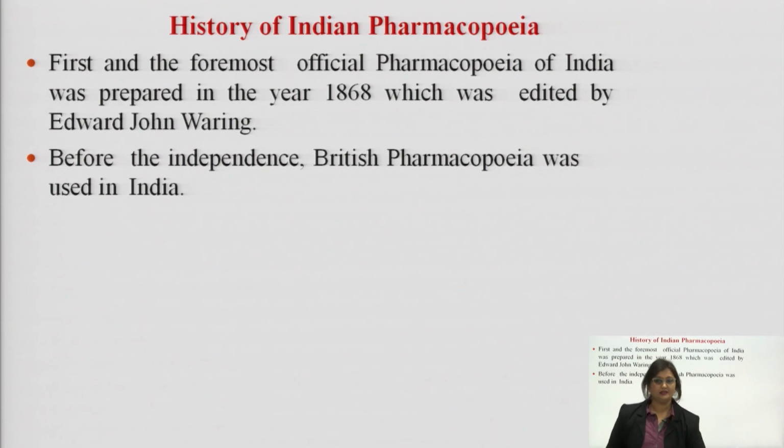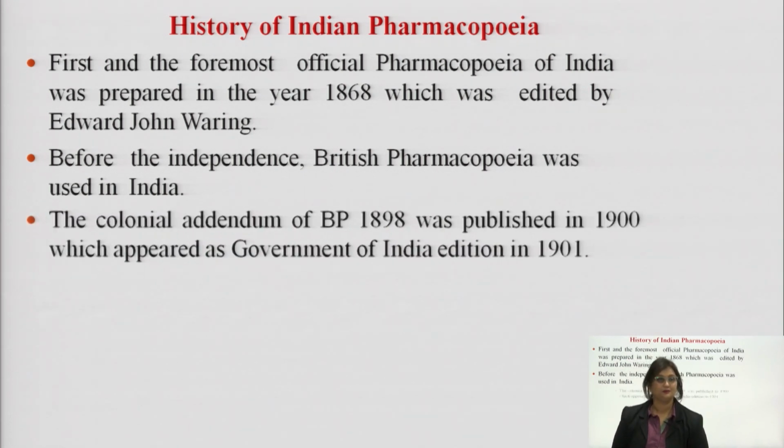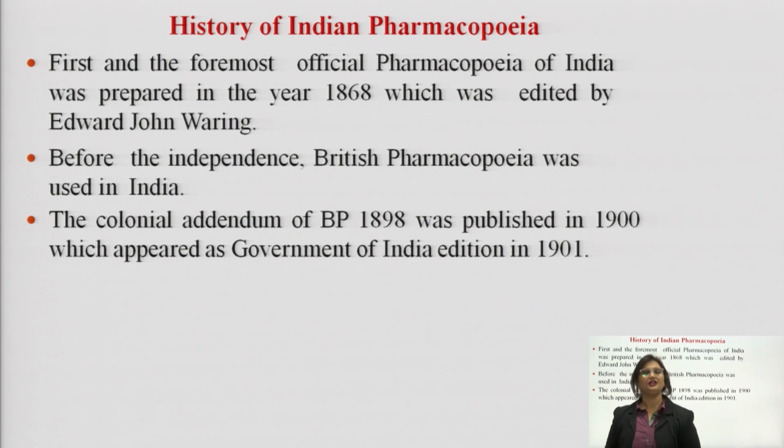Before independence, the British Pharmacopoeia was used in India. The colonial addendum of British Pharmacopoeia 1898 was published in 1900, which appeared as the Government of India edition 1901.